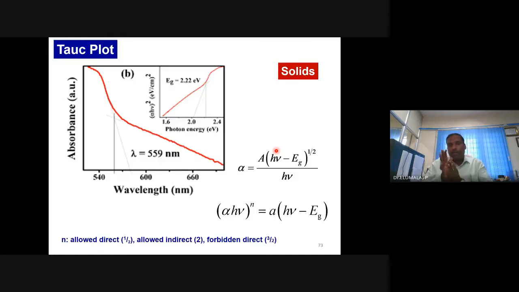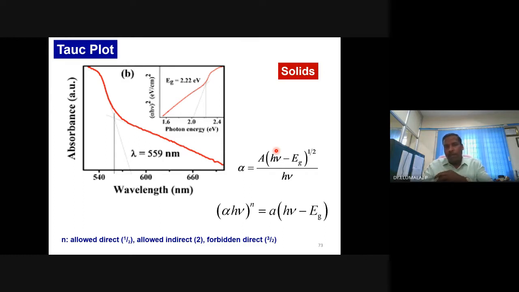What if the sample is a solid? If it is a colloid or solution, it is possible to use absorption spectroscopy. If it is a semiconductor, you can know the band gap. If it is a metal, you will get the SPR band, the surface plasmon resonance band.